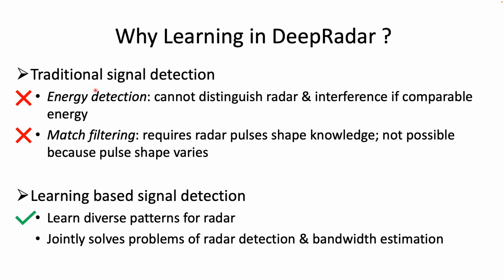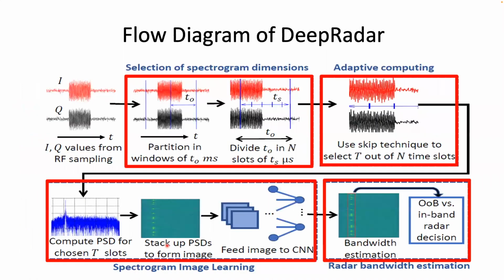For example, energy detection cannot distinguish between radar and interference if they are of comparable energy. Match filtering requires knowledge about radar pulse shape, which is not possible because the radar pulse parameters are unknown and variable. In contrast, using a learning-based approach, DeepRadar can learn diverse patterns that accurately characterize the radar signals. Furthermore, DeepRadar can jointly solve the problems of radar detection and their bandwidth estimation.